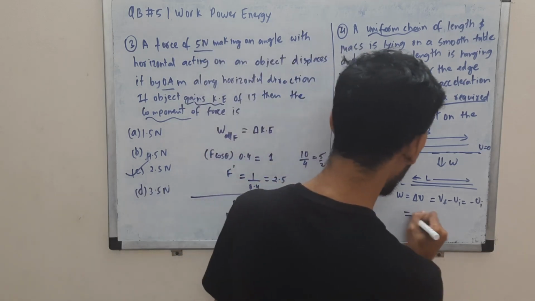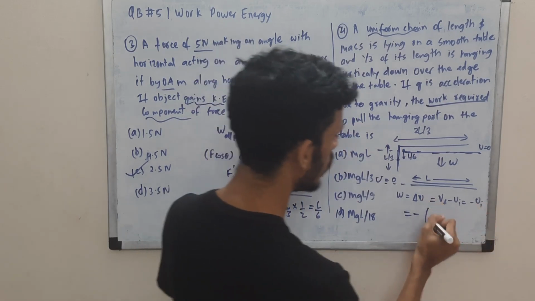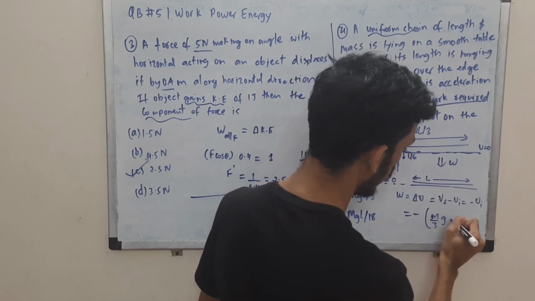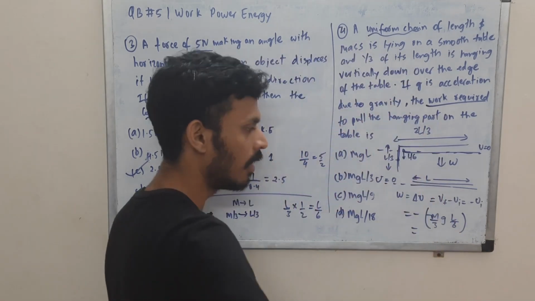Now let's compute this. So minus of U initial, m is M by 3, so potential energy of this part we are writing g and L by 6, and that too with a minus sign because L by 6 is in the downward direction, right?